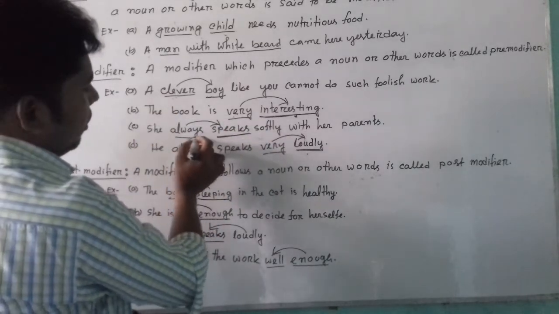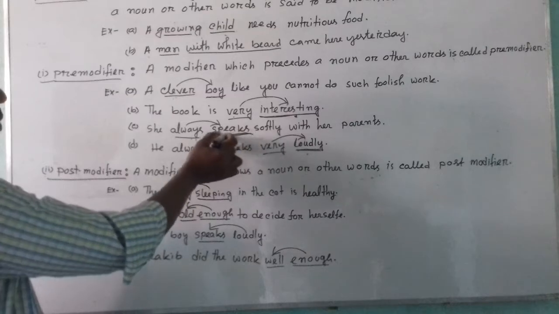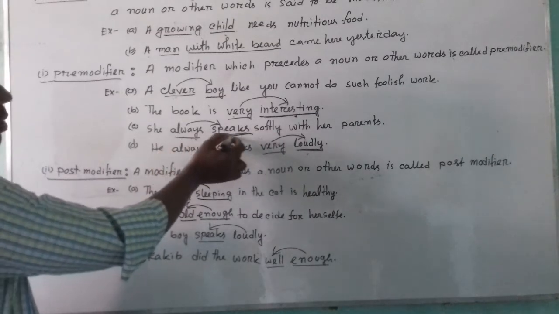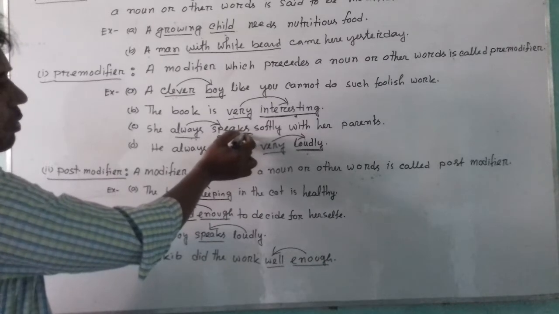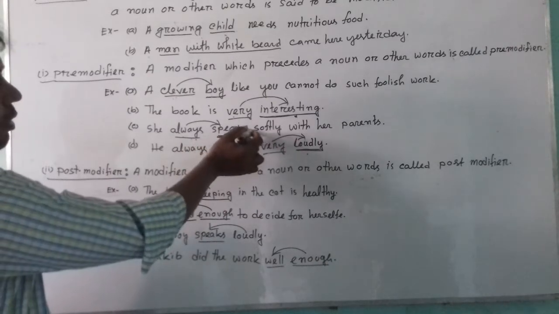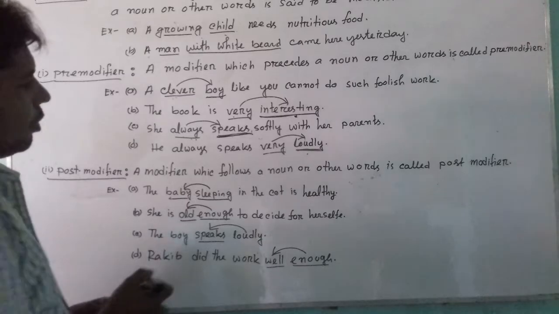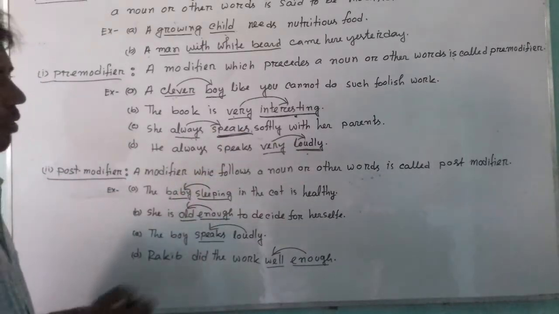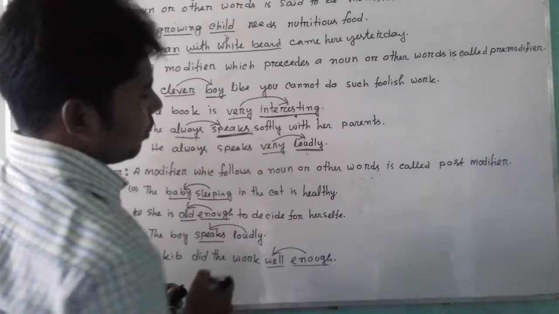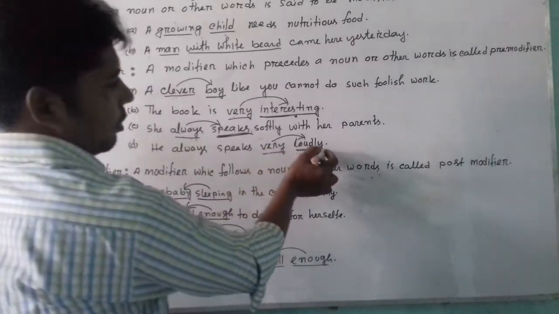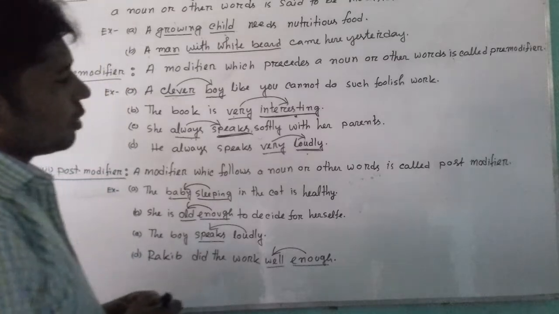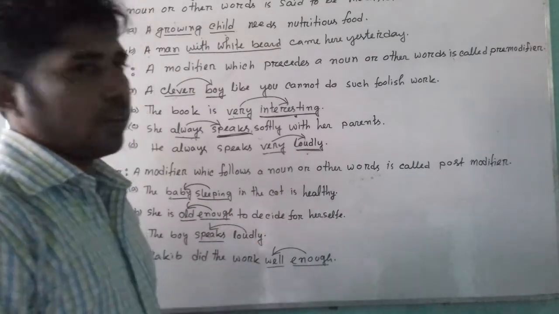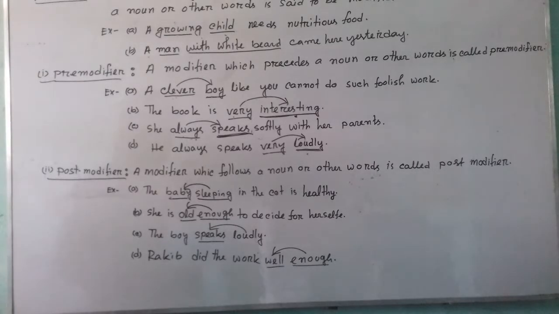Always is an adverb and speaks is a verb. As always has been used as pre-modifier of speaks, we can say that this is pre-modifier of verb. He always speaks very loudly. Here an adverb has been used before an adverb, so you can say that very is an adverb pre-modifier.